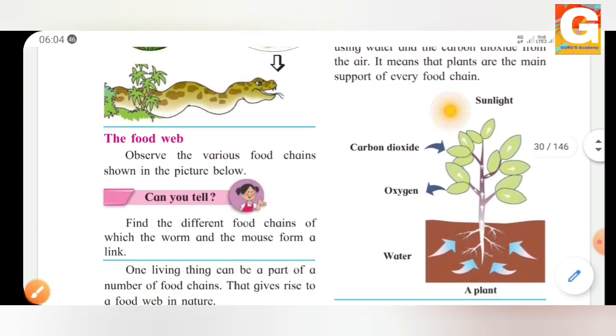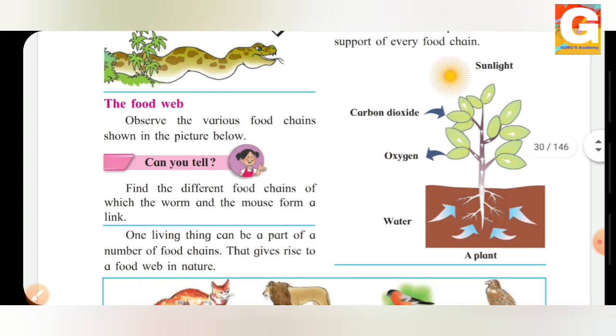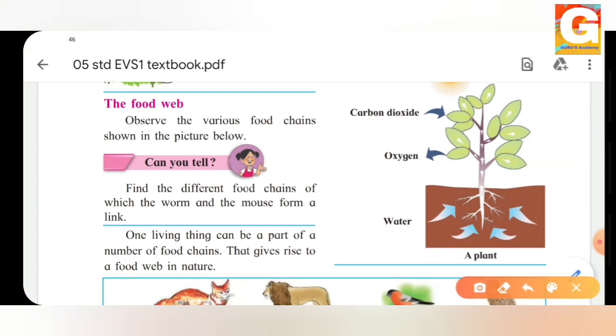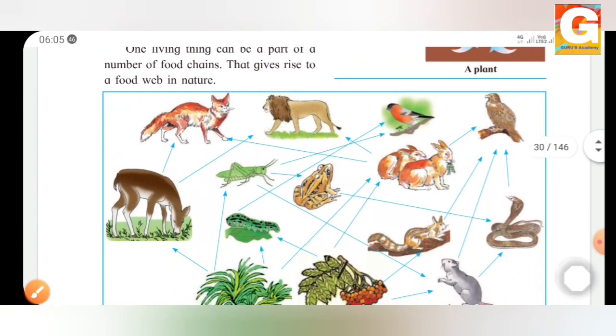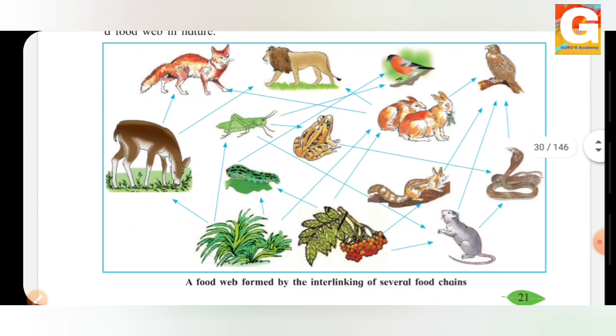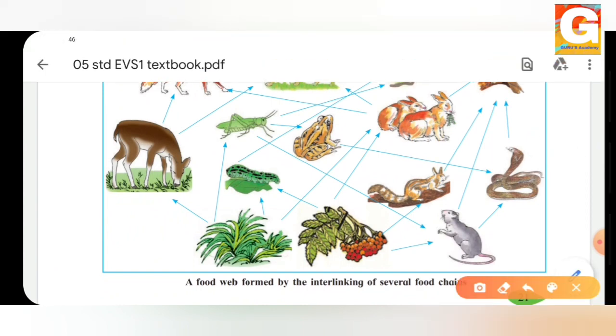Now let's see what the food web is. Observe the various food chains in the picture below. Yes, what can you all see in this picture, students? Now let's start from the grass. The grass is eaten by the caterpillar.